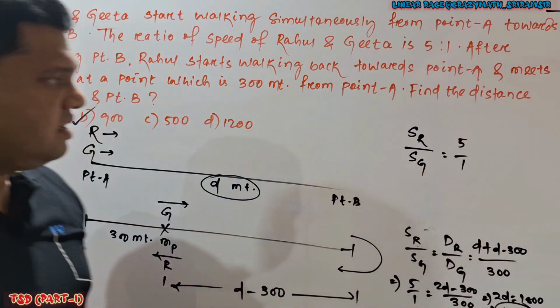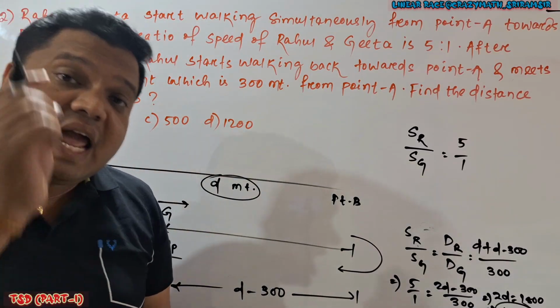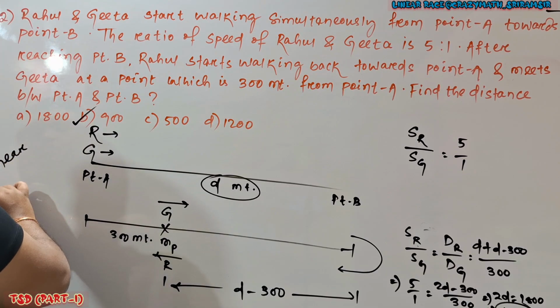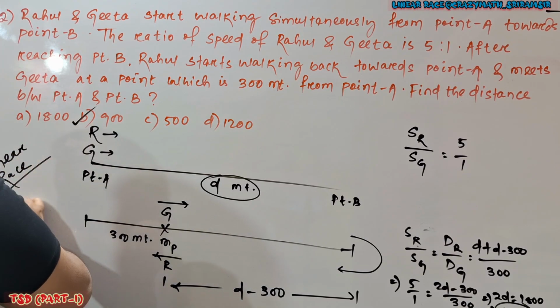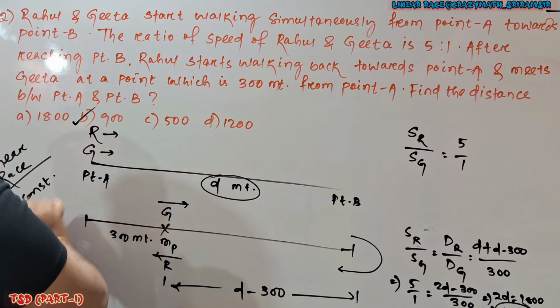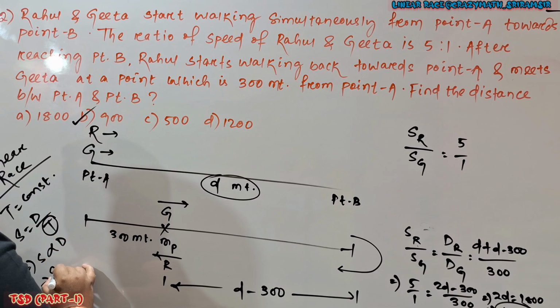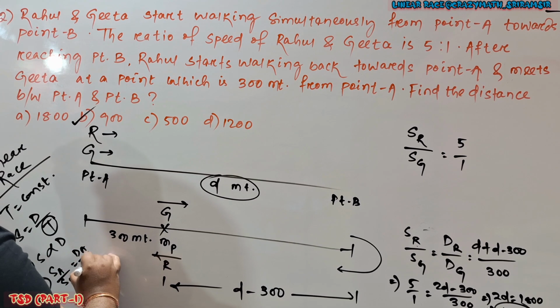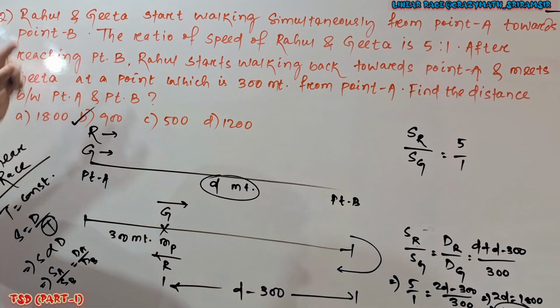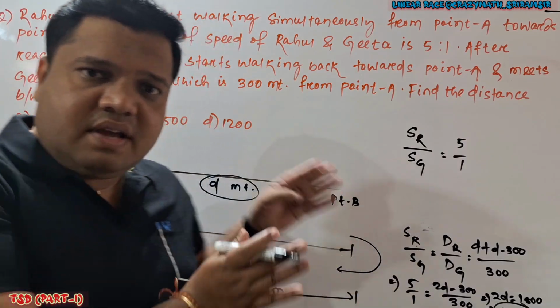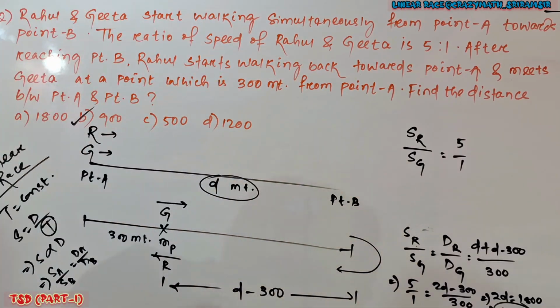Linear race application: in case of linear race, time is always constant. That is the key point. Whenever you solve a question from linear race, time is always constant. Time constant means, you know, speed is equal to distance by time. Time constant, the speed is directly proportional to distance. So which formula you apply? SA divided by SB equal to DA divided by DB. Here A means first person Rahul and B stands for Geeta. So in this way I can handle. Easy one. Write it down and take this screenshot here.